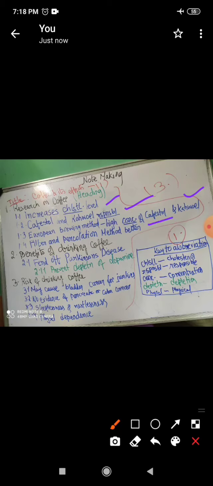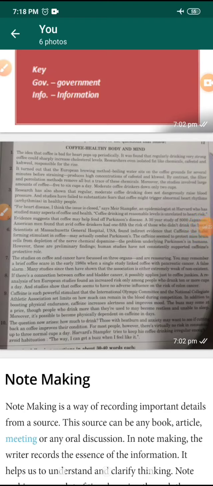So these are the 4 important points that I have extracted from the first paragraph, or the place till where I have read. Now I'll get back to the main paragraph once again. So our first heading was made from the first 3 paragraphs. Now I'll read the 4th paragraph. For heart disease, I think the issue is closed, says Meir Stamfer, an epidemiologist at Harvard who has studied many aspects of coffee and health. Coffee drinking at reasonable levels is unrelated to heart risk.